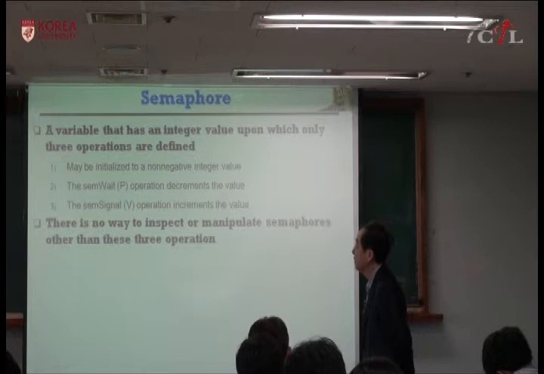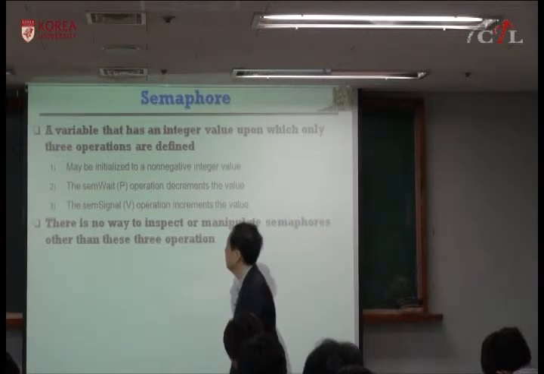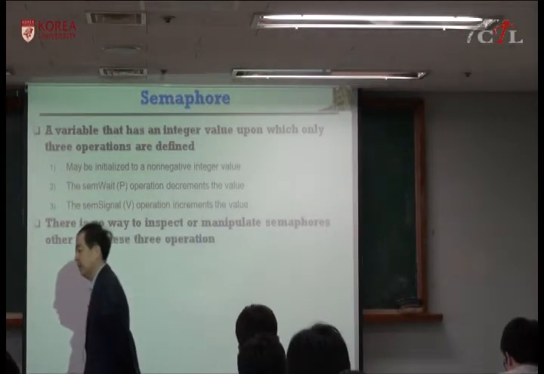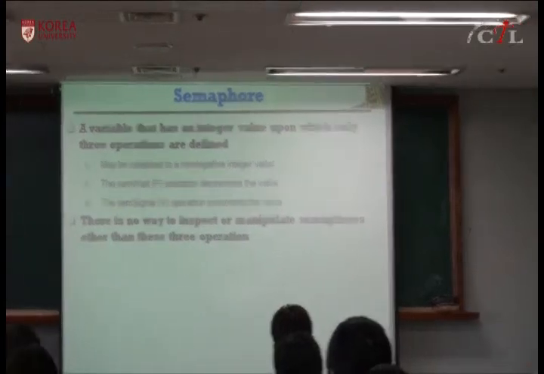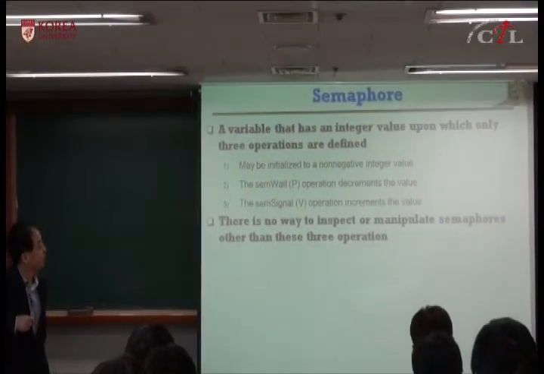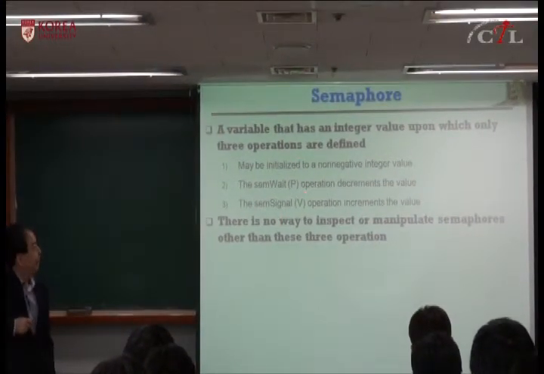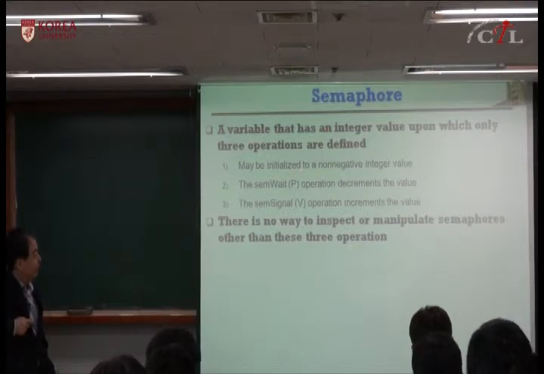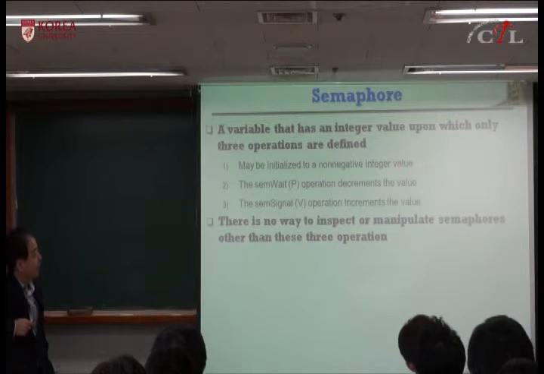A semaphore is a variable that has an integer value. Before I said 2 operations, but including initialization, you can have 3 operations. Initialize to a non-negative integer value, so 0, 1, or 2, or 3, and so on. For a counting semaphore, you can have any number.